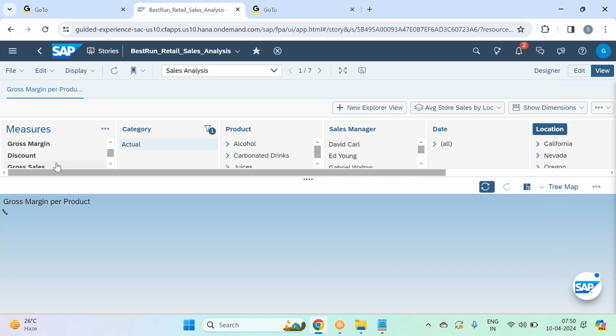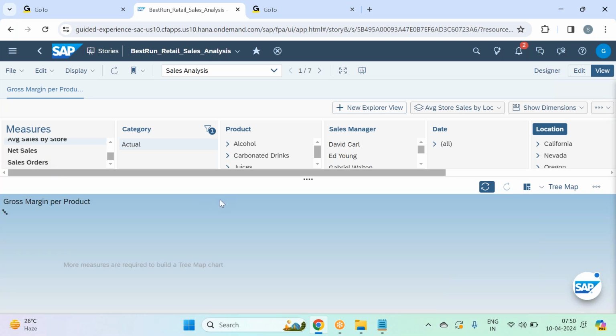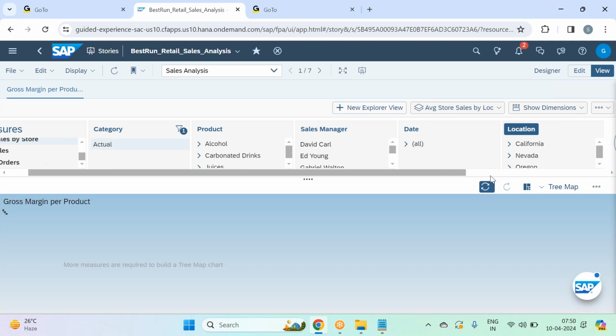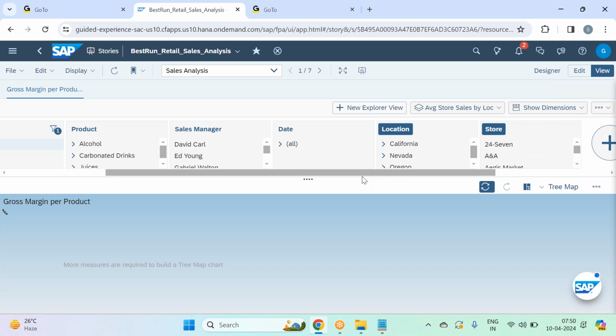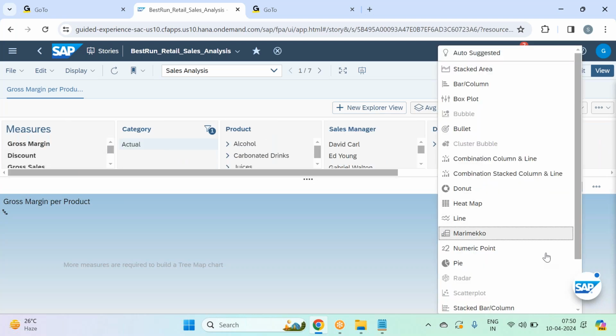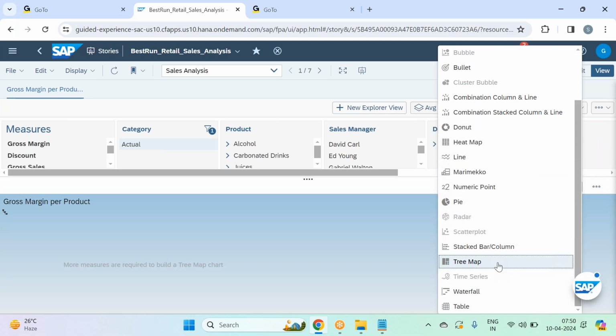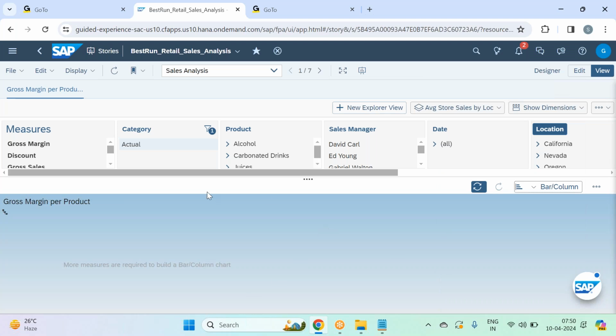The average store sales, remove sales orders. More measures needed. Okay, I didn't select any measure, I think.